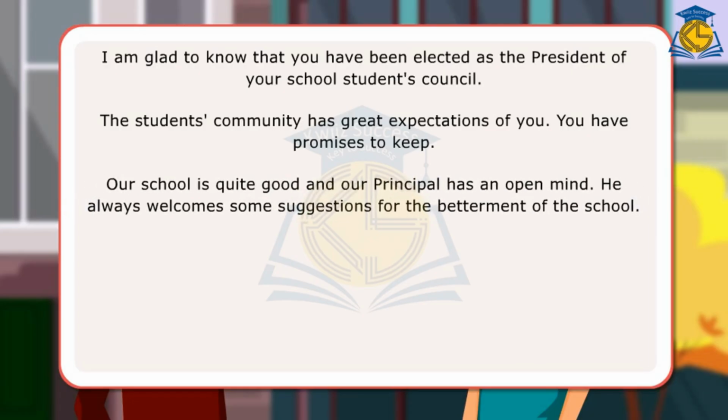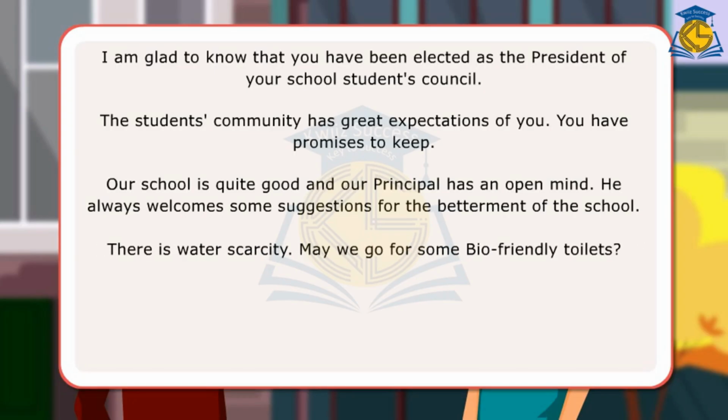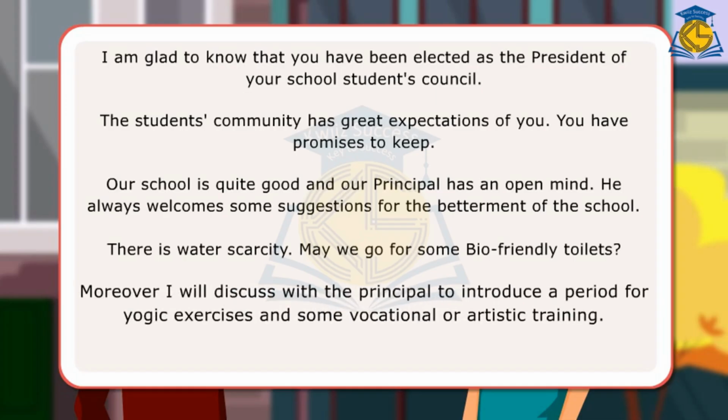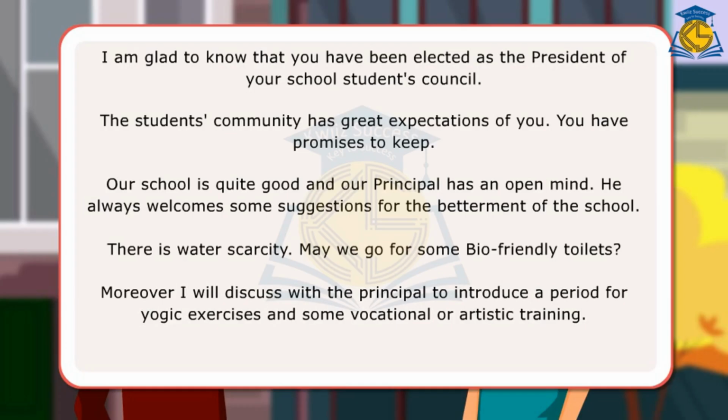Our school is quite good and our principal has an open mind. He always welcomes some suggestions for the betterment of the school. There is water scarcity. May we go for some bio-friendly toilets? Moreover, I will discuss with the principal to introduce a period for yogic exercises and some vocational or artistic training.